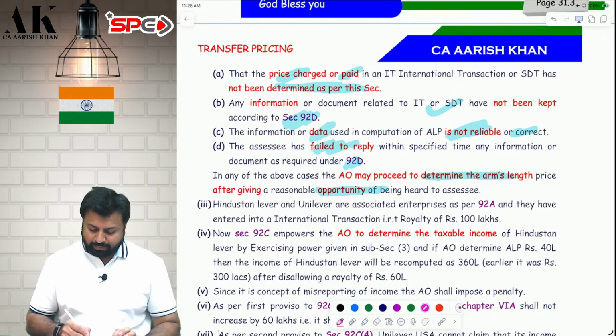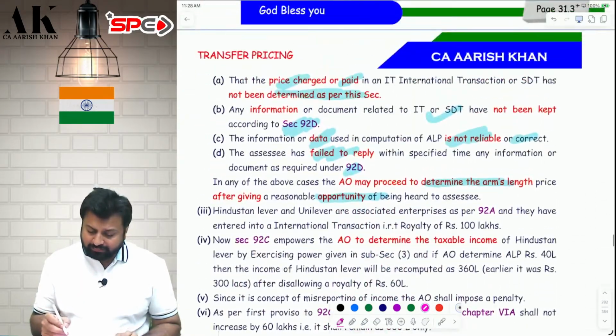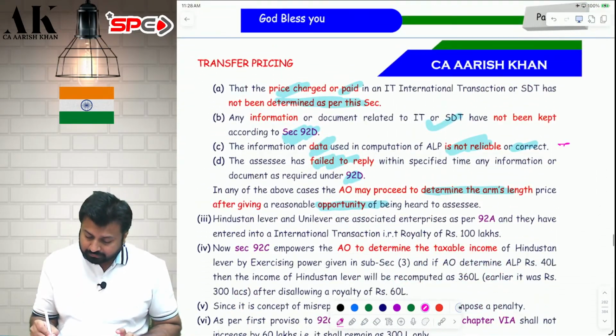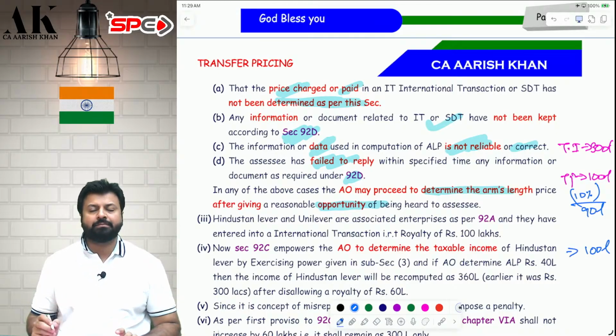Now let's take an example to understand the 4th subsection. Suppose the total income of the assessee is 300 lakhs. The transaction price is 100 lakhs, and you have deducted TDS of 10%. This is royalty, for example. So you have deducted TDS of 10 lakh rupees and you have paid 90 lakh rupees to the other person. The other person has shown 100 lakh as his income.